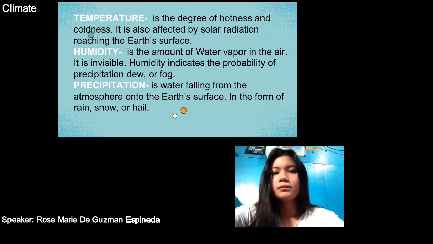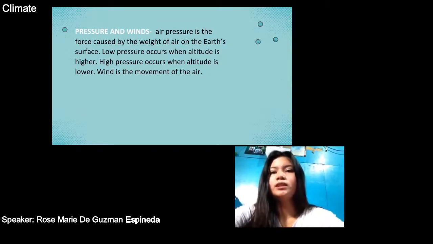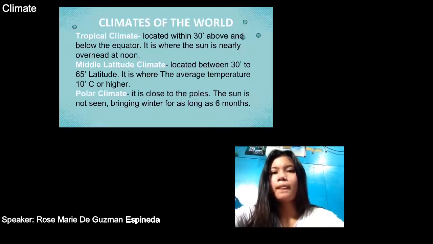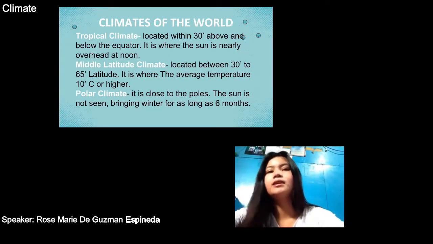Next is pressure and wind. Pressure is the force caused by the weight of air on Earth's surface, while wind is the movement of the air. Climates of the world. There are three climates of the world. Number one is tropical climate.